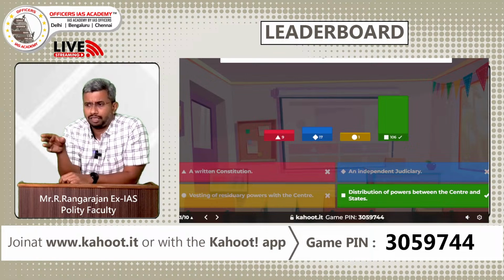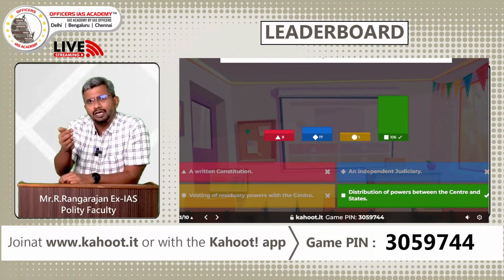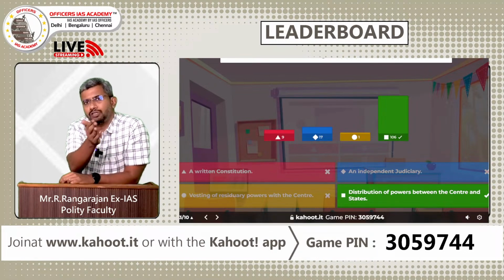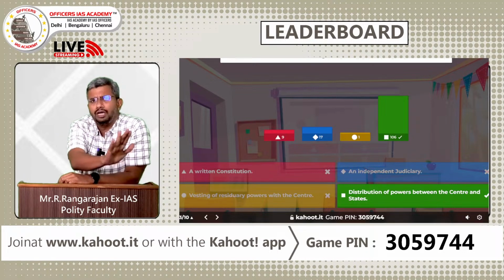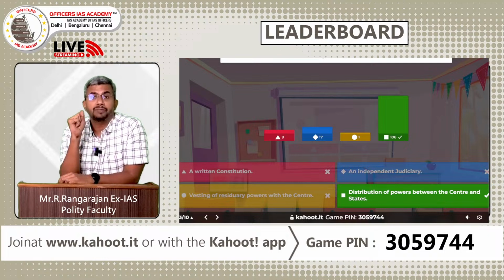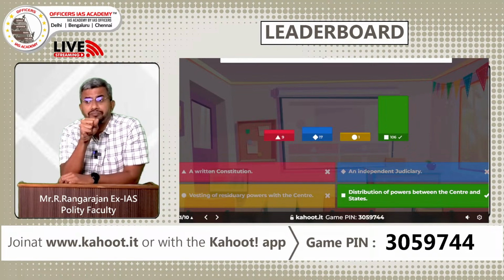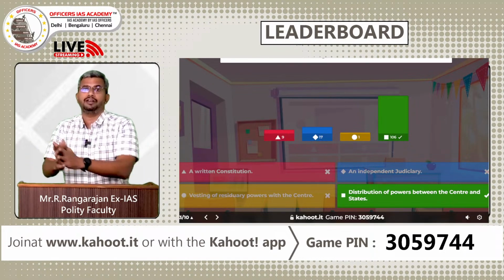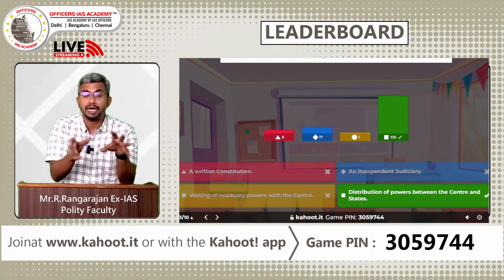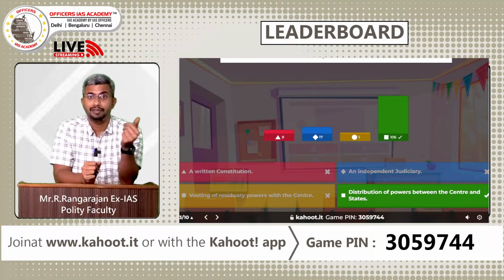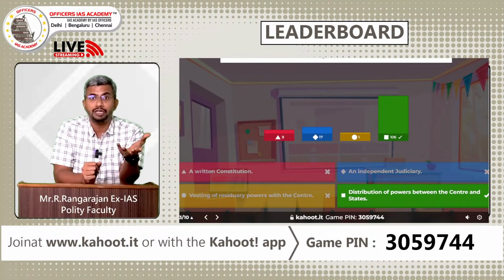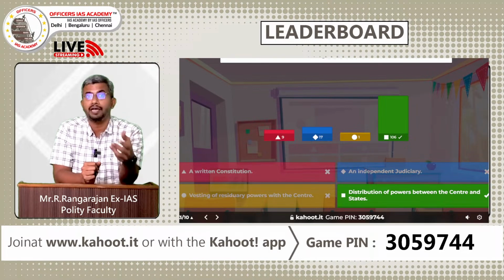Option C, or the yellow option, is ruled out, isn't it? Because the center having the residuary powers, or the parliament having the residuary powers, is a unitary feature of the Indian constitution. So that is not a federal character. All the other three are federal in nature, right? But what is the most appropriate? What defines that we are federal? And out of the three, a country can have a written constitution but still not be a federal country, like Japan. A country can have an independent judiciary but still not be a federal country, like Japan or England.